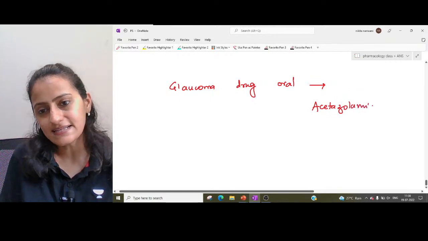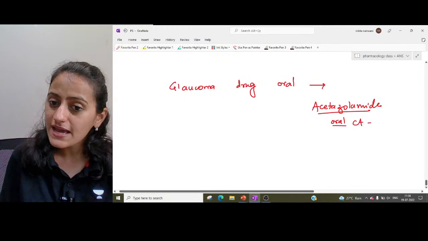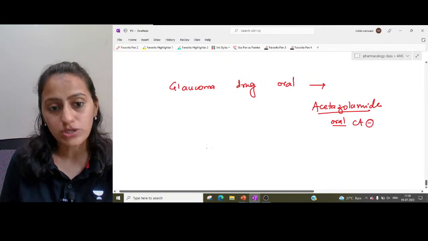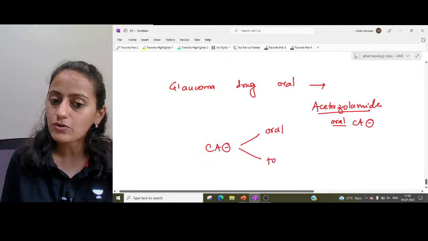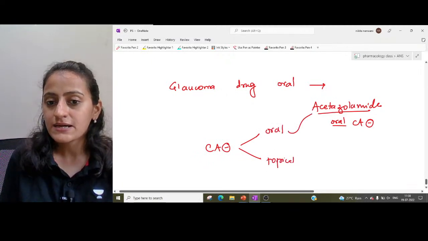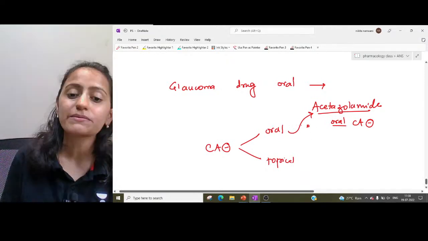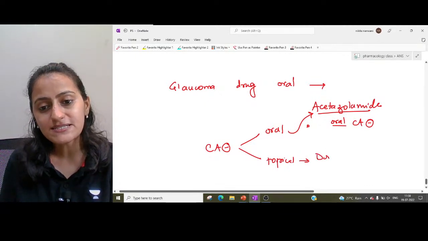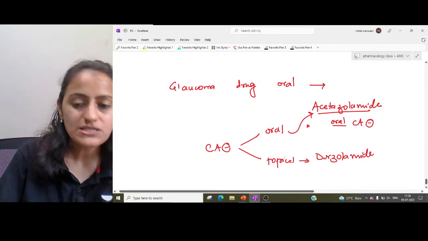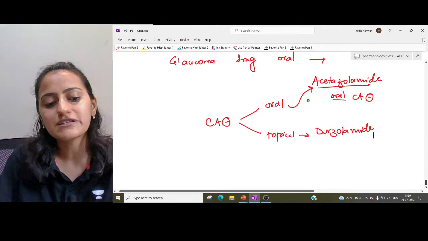Acetazolamide, remember, is given orally. It is a carbonic anhydrase inhibitor that's given oral. These carbonic anhydrase inhibitors can be given oral, and they can be given topical. Acetazolamide can be given oral only. It cannot be given topically. Topically, the carbonic anhydrase inhibitors are its siblings, that is dorzolamide, brinzolamide, all of which we can give topical. Acetazolamide, remember, cannot be given topically.